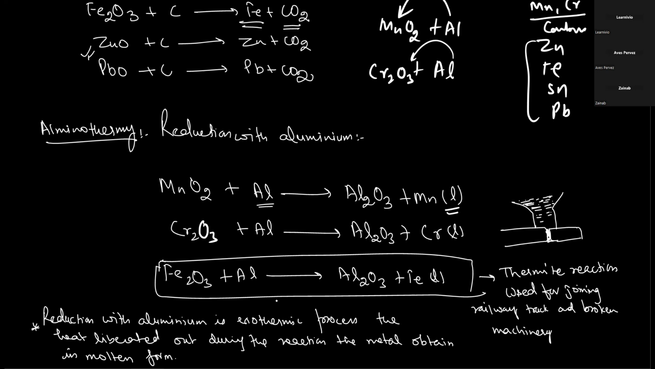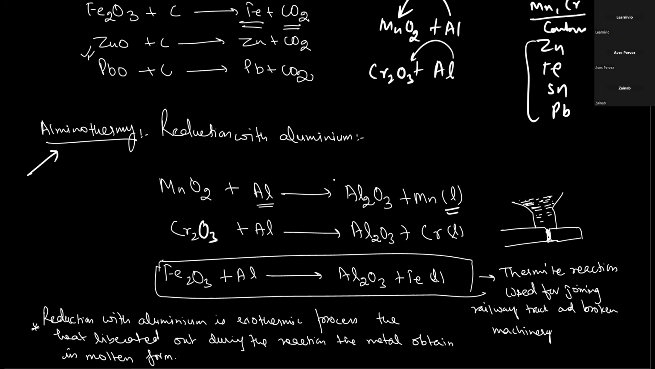This reduction with aluminium is called aluminothermy. Like reduction with carbon was called smelting, similarly, if we are reducing with aluminium, then it is called aluminothermy. Aluminothermy is a very exothermic process. So reduction with aluminium is an exothermic process. The heat liberated during this reaction lets the metal be obtained in the molten form.